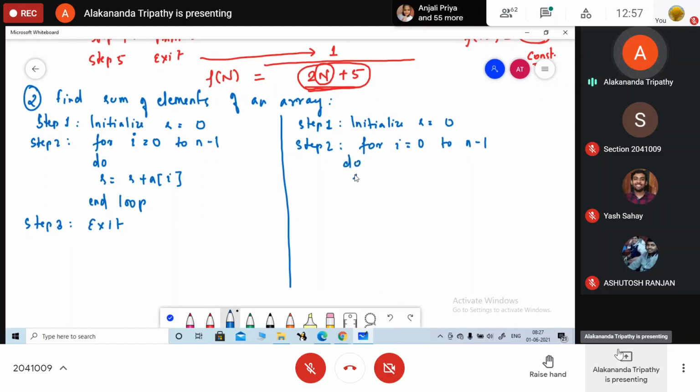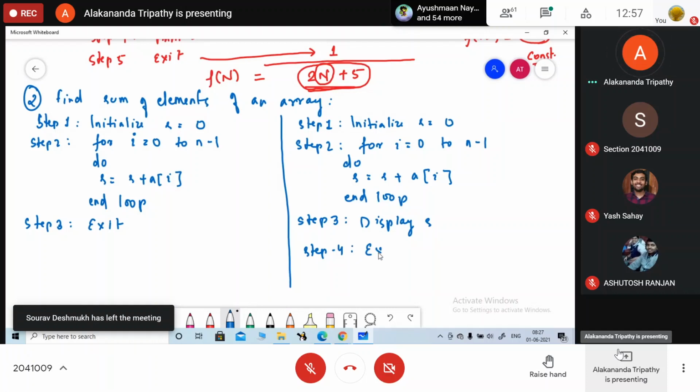The same thing here I am repeating. s equals to s plus a of i. Now here step 3 is display s. Step 4 here is exit.